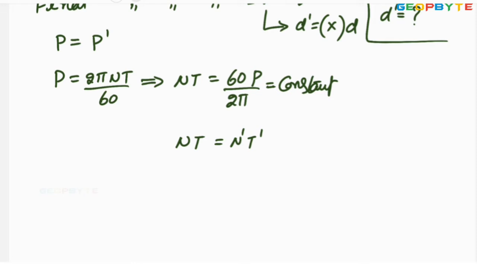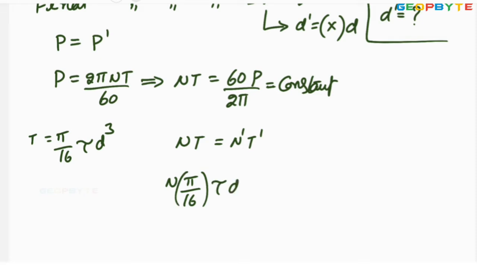N into T, where the original torque T equals pi by 16 into tau into d cube, is equal to N dash, which is twice N, into pi by 16 into tau dash into d dash cube.